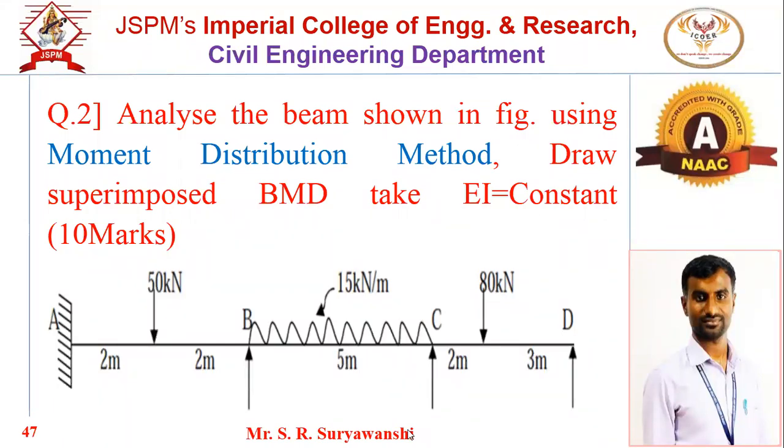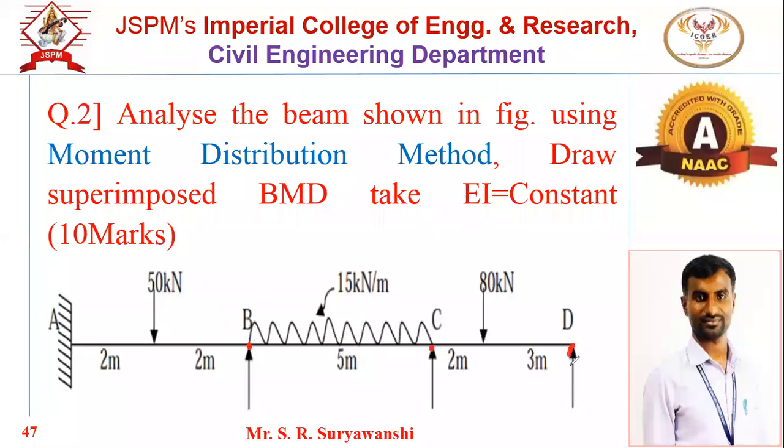How many iterations will be needed here? One iteration, or more than one? More than one, yes, because there are two intermediate joints, joint B and joint C.